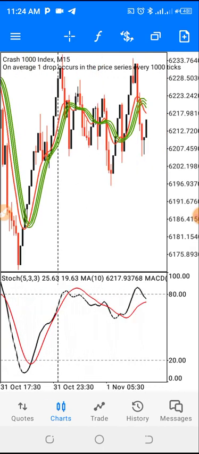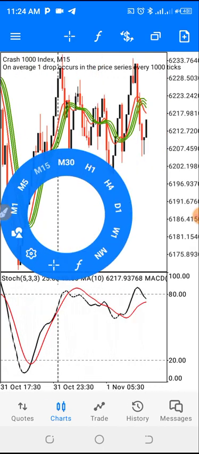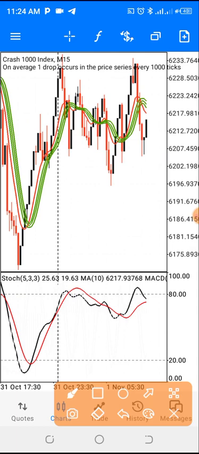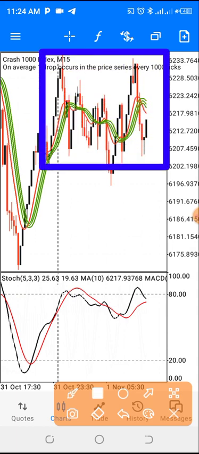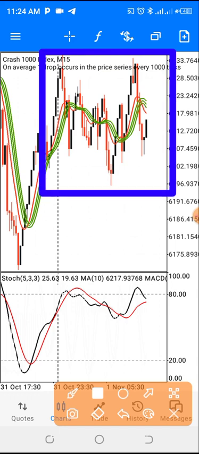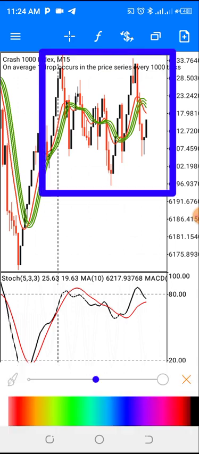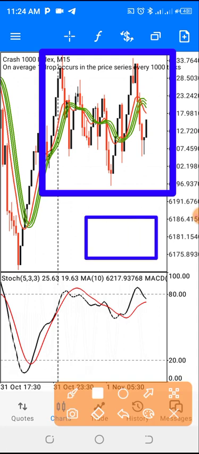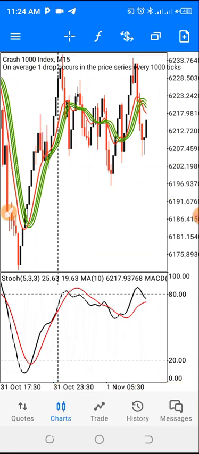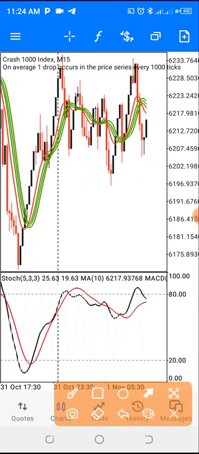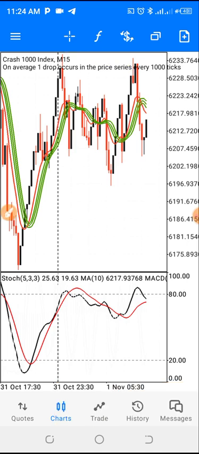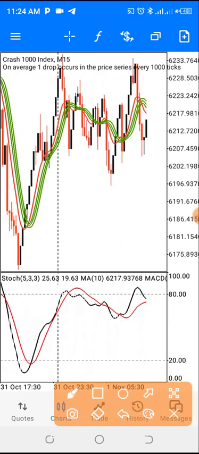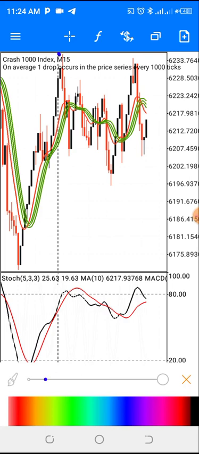If you look at this now, we can call this a ranging market. The market is ranging. So we have this range, we have the high of the range to be this, and the low of the range to be this.